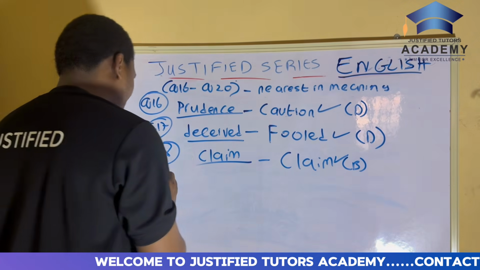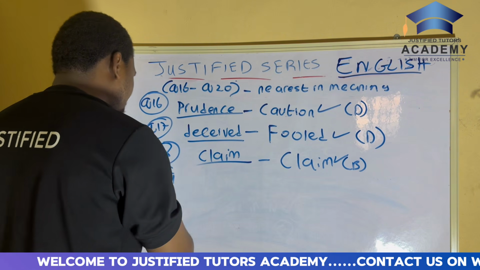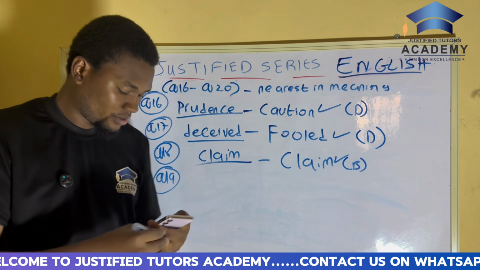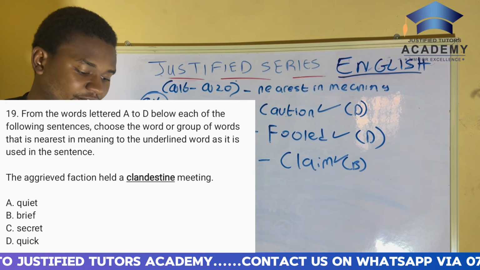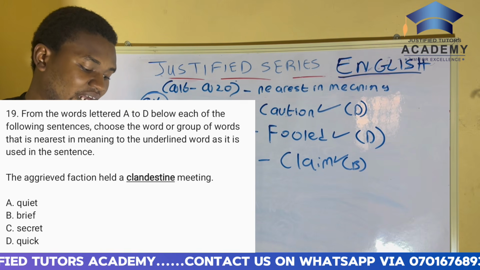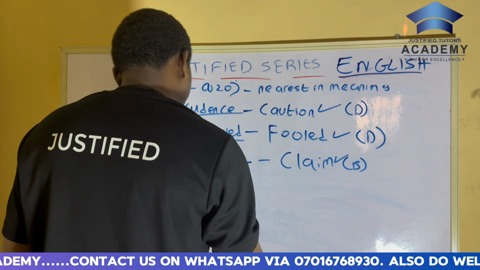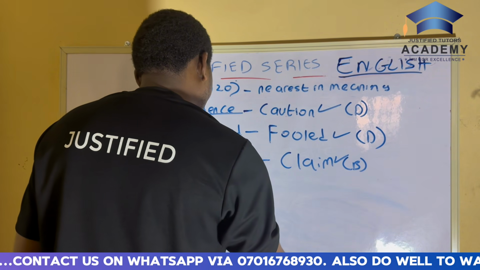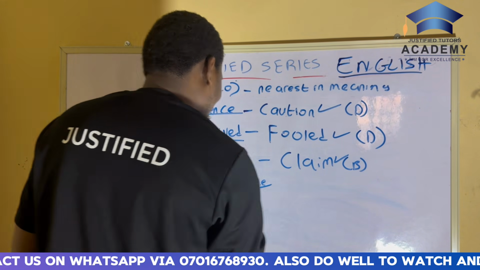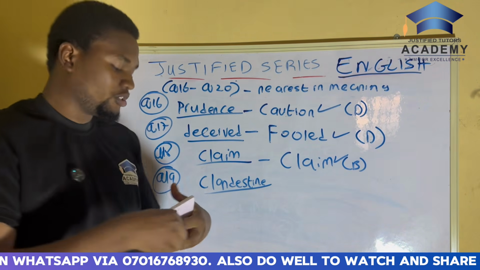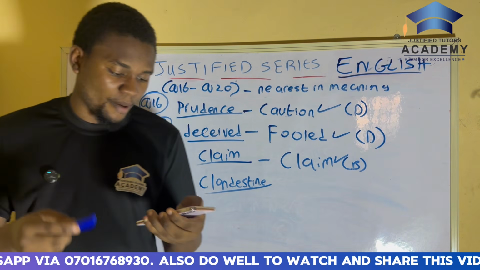And then question 19, we have: the aggrieved faction held a clandestine meeting. The underlined word is clandestine. I know many of you guys don't know the meaning of clandestine, so let me quickly go through it. I hope I pronounce it well.